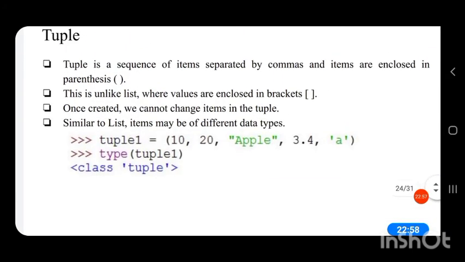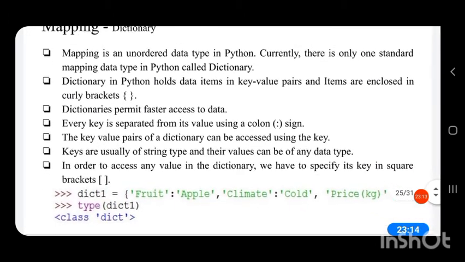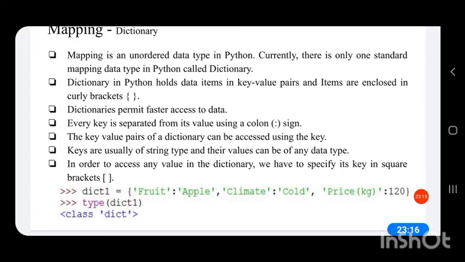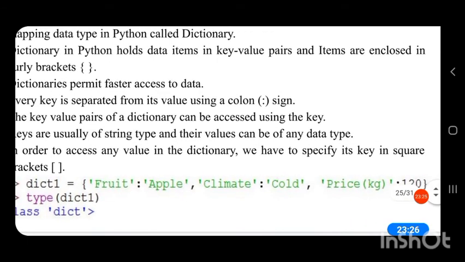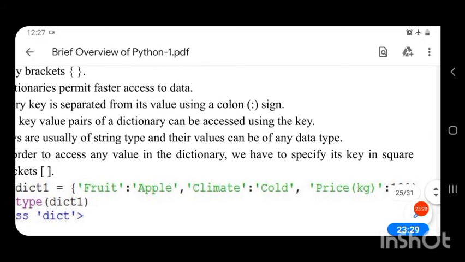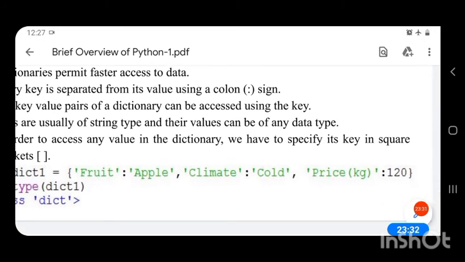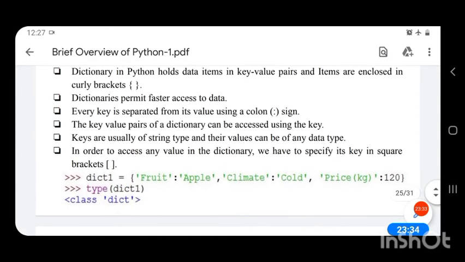Here index is 0, its value is 10. Index 1, value 20. Index 2, value apple. Index 3, value 3.4. Index 4, value A. Likewise, in dictionary, there is no index. Instead of that, there is a key value pair. So, here fruit is the key and apple is the value. Climate is the key, cold is the value. Price per kg is the key, 120 is the value.